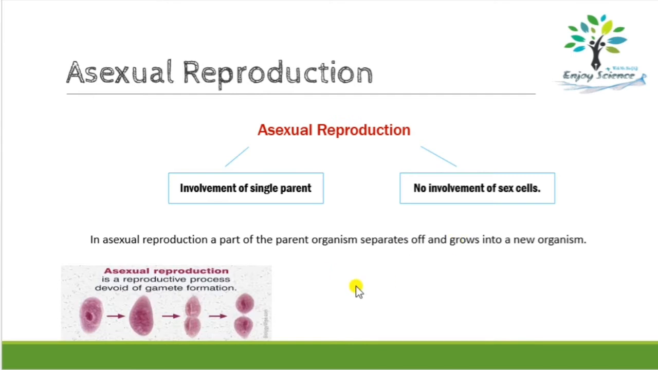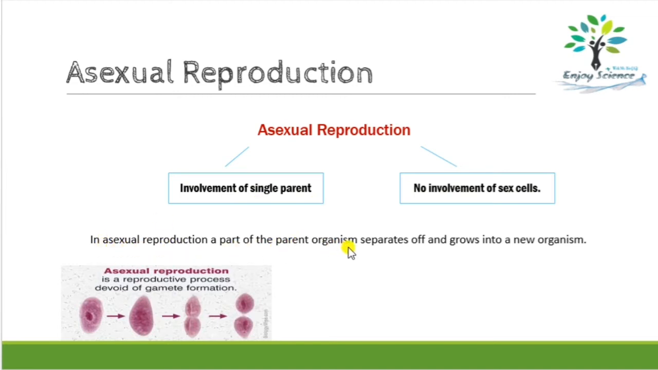Now let's see the asexual mode of reproduction in detail. Okay, so you need to remember 2 points for this asexual reproduction. One is involvement of a single parent, only one parent is involved, and no involvement of sex cells. So sex cells or gametes are not involved at all. Okay, so the question may come, then how will asexual reproduction take place? Okay, so what happens in asexual reproduction?